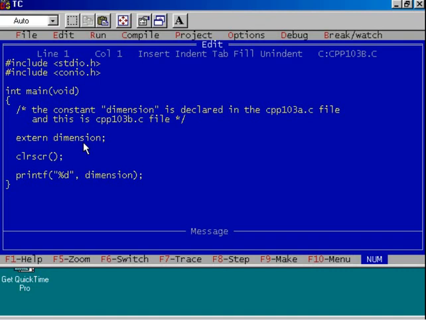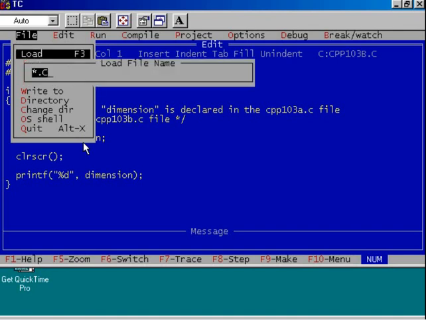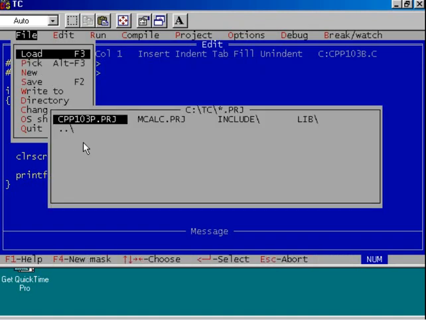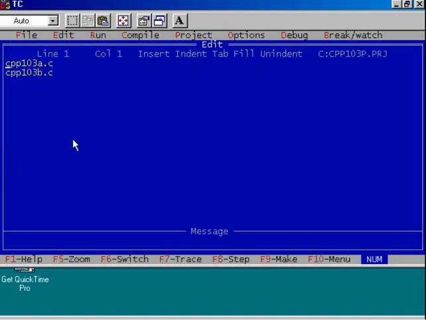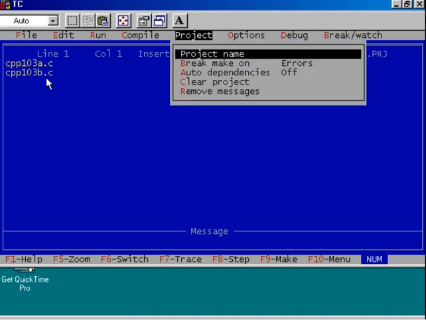You see, I have typed one more file whose extension is prj. In this file I have mentioned names of both the files, cpp103a.c and cpp103b.c. For compilation of this program, we'll have to select the project option.